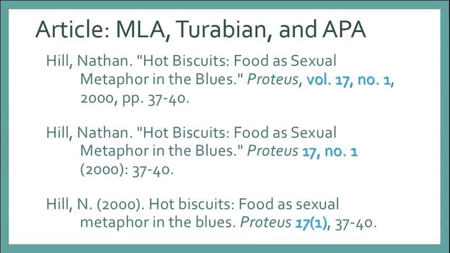The volume and issue numbers in APA are cited differently than either MLA or Turabian. But notice that for all three, the volume number is first and then the issue number. And the page numbers are always the last element in the citation.